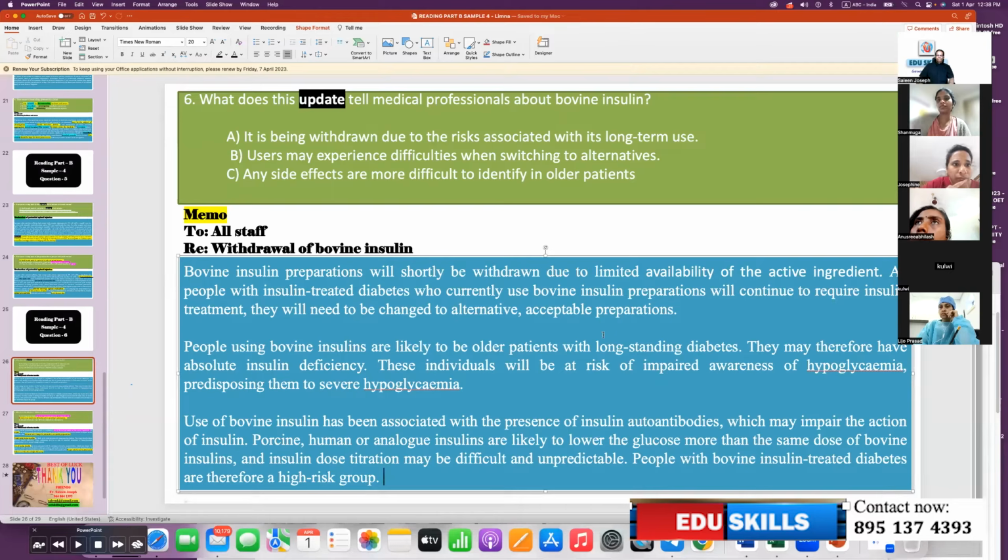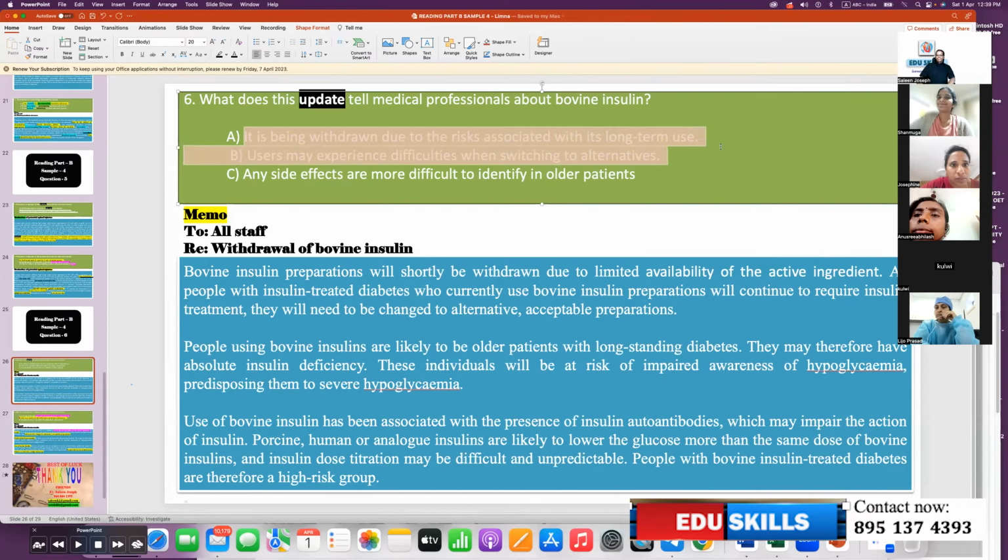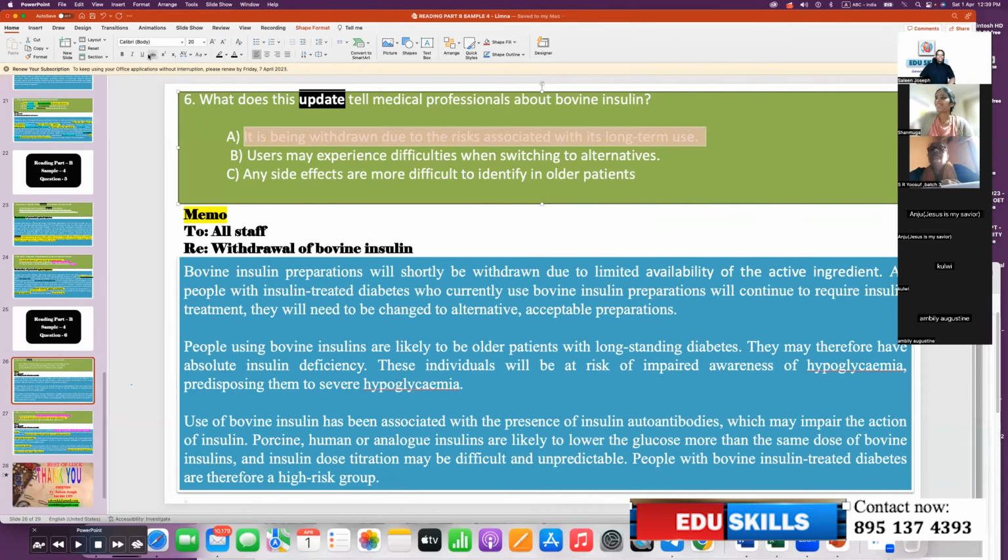Any idea? The answer. I think B is the answer. B option. This is a gist-based question. Option A speaks about being withdrawn due to the risks associated with its long-term use. But here it says bovine insulin preparations will shortly be withdrawn due to limited availability of the active ingredient. So that cannot be the answer. The topic sentence in the first paragraph says not because of long-term use, but because the ingredient is not available.